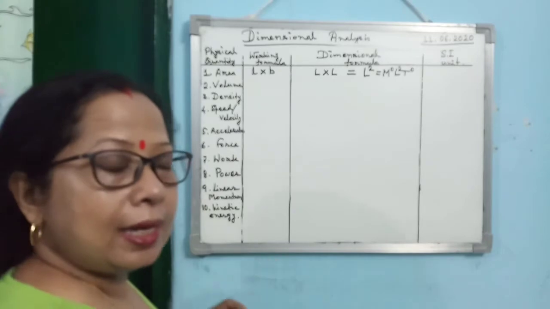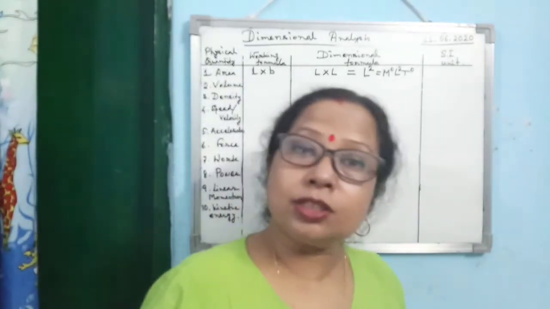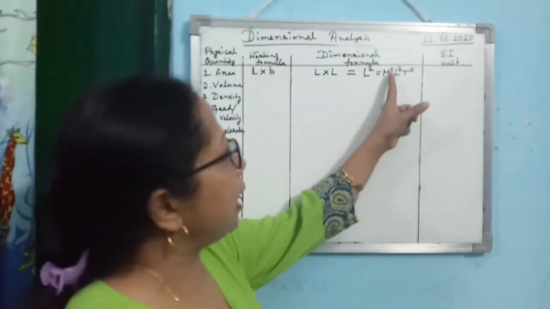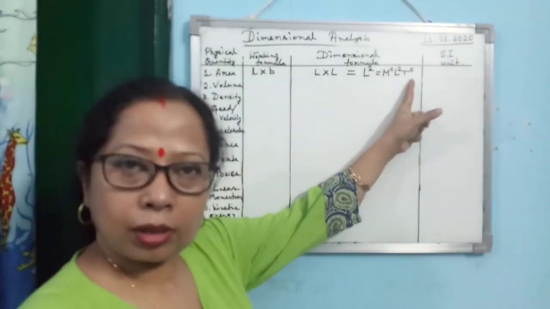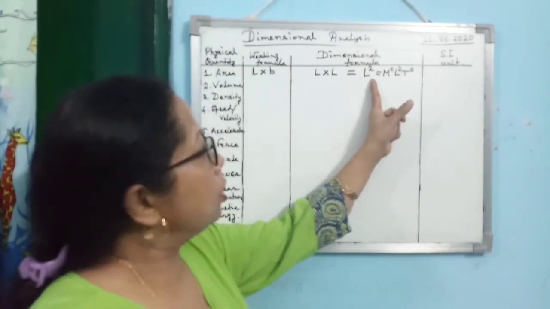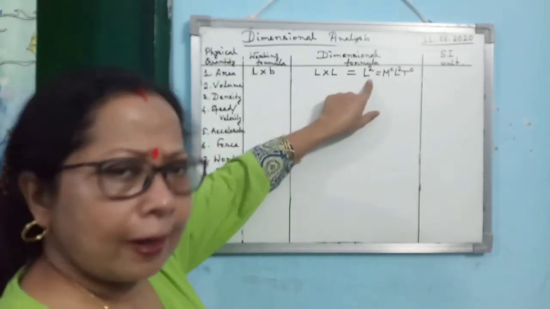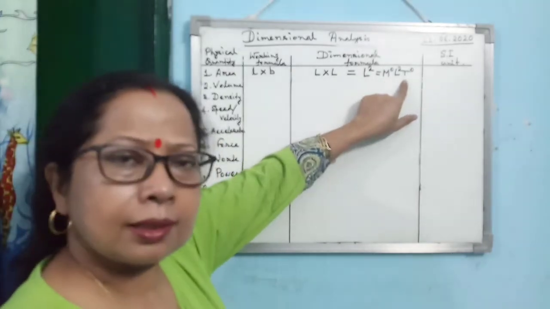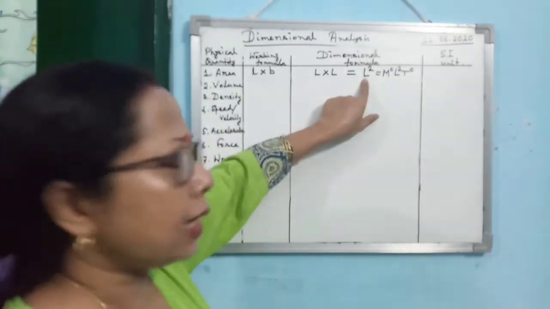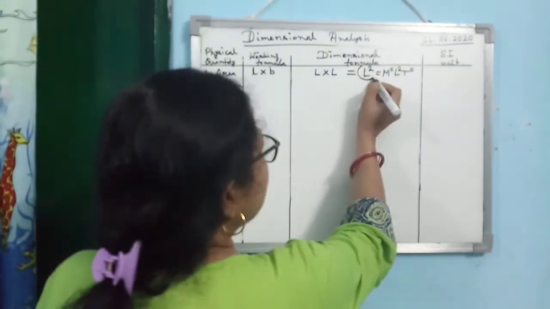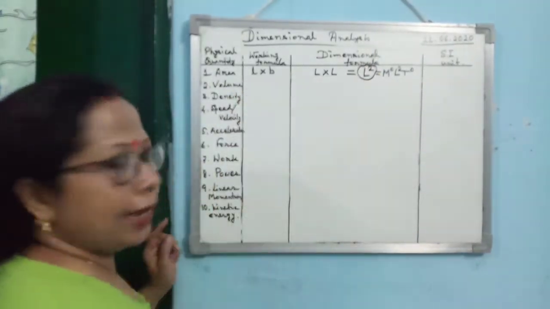If any quantity does not depend on a fundamental quantity, then we write the power of that fundamental quantity as 0. So you can write L square or you can write this. If you cannot handle this, there is no problem, use L square only. So this is the dimensional formula for area.